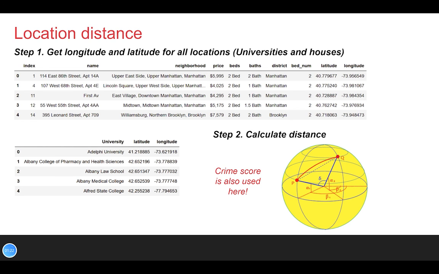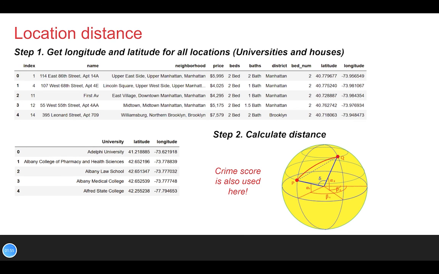In this part, we first calculate the mean of the crime scores, and we divide this mean by each crime score. Then we get our safety score, which is a number around 1. It's either higher than 1 or lower than 1, but the higher, the safer. Then when you calculate the distance, you divide this distance by the safety score, and you get your final distance. This may sound complicated, so let me give you an example.